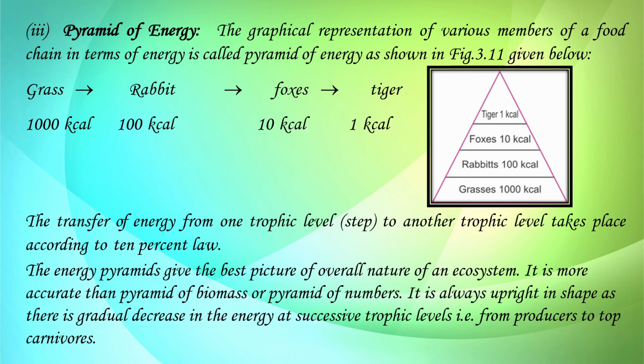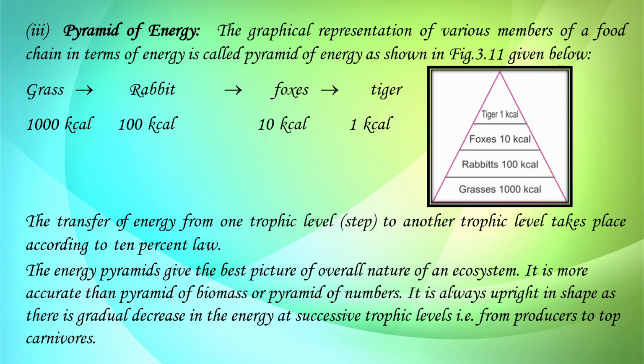Then the third is the pyramid of energy. The graphical representation of various members of the food chain in terms of energy is called a pyramid of energy. If grass has 1000 kilocalories, according to the 10% law, only 10% of the energy will be transferred to the rabbits, that is 100 kilocalories.